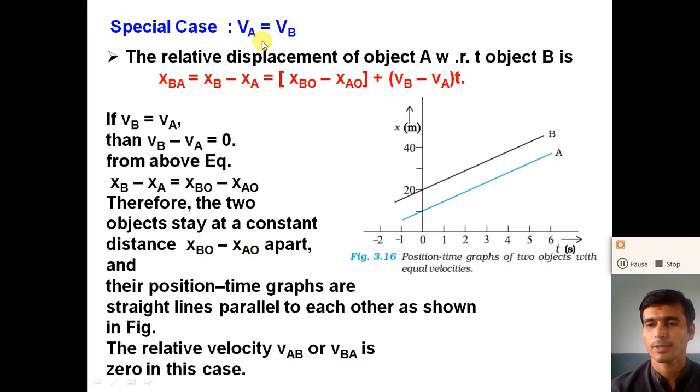If the velocities of both objects V_A and V_B are the same, so V_A is equal to V_B.